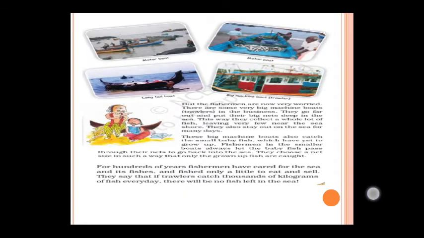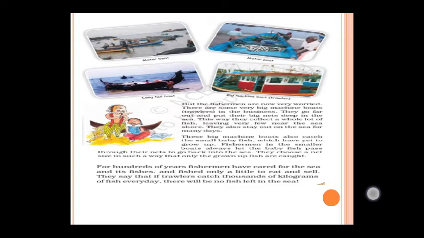Here, so many different types of boats you can observe. Motor boat, that is the first picture. Second picture you can observe here, a nearest picture of the motor boat, and long tail boat, here big machine boat, trawler. See here, but the fishermen are now very worried. There are some very big machine boats, trawlers in the business. They go far out and put their big nets deep in the sea. This way they collect a whole lot of fish, leaving very few near the sea shore. They also stay out on the sea for many days.